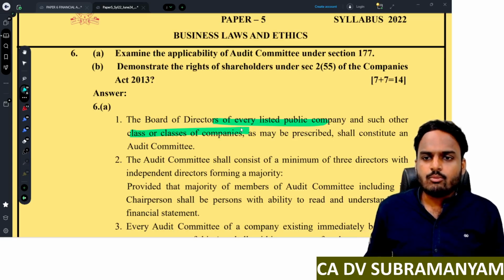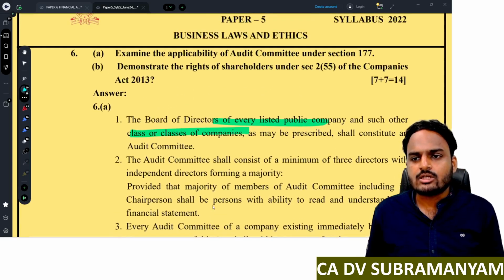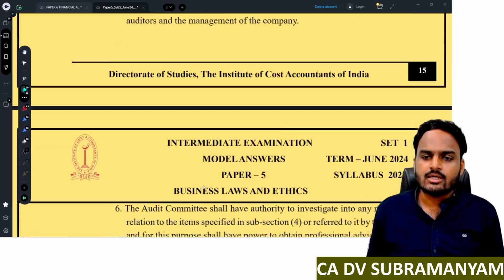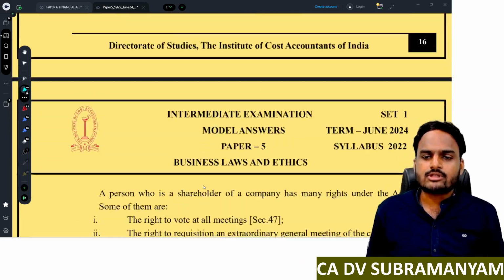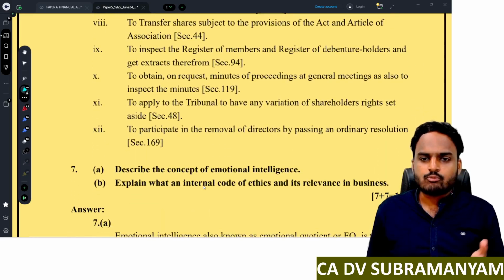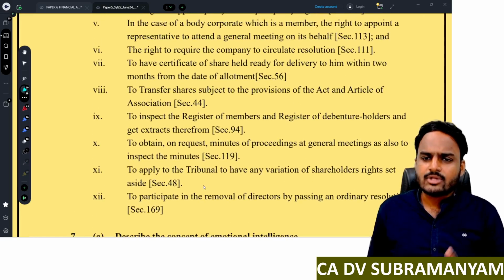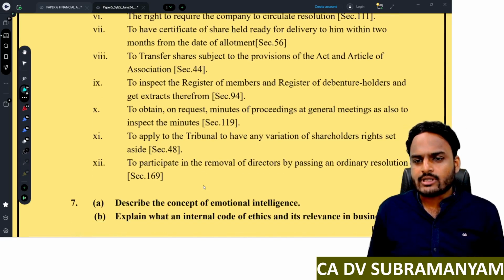Next one. Demonstrate the rights of shareholders under section 2 clause 55 of the Companies Act. So here you will find the rights of the shareholders. So all these points, some 12 points are there. Try to attempt at least some 8 to 10 points.